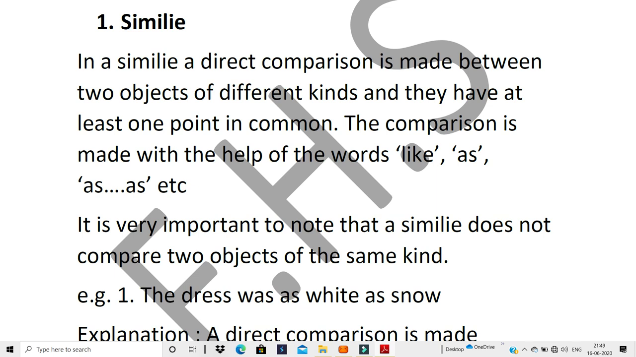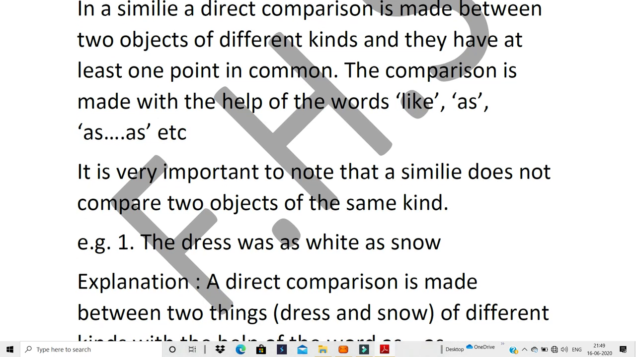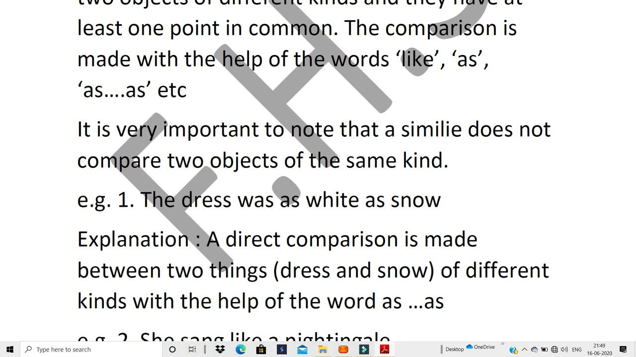Now let's go to the first example. The dress was as white as snow.